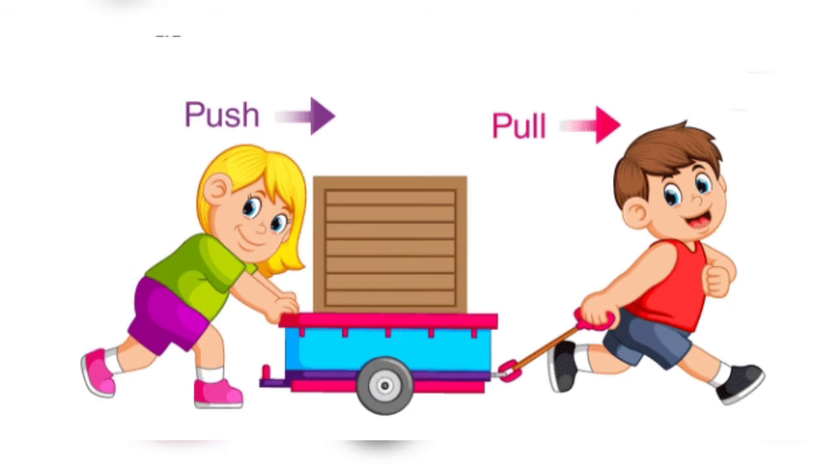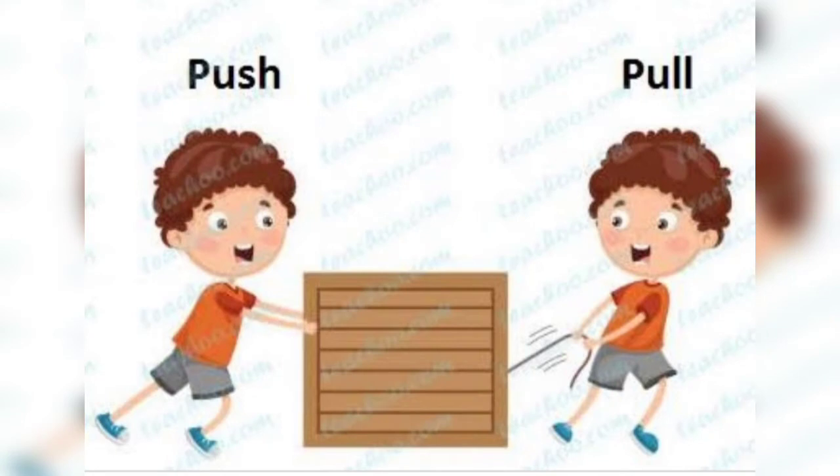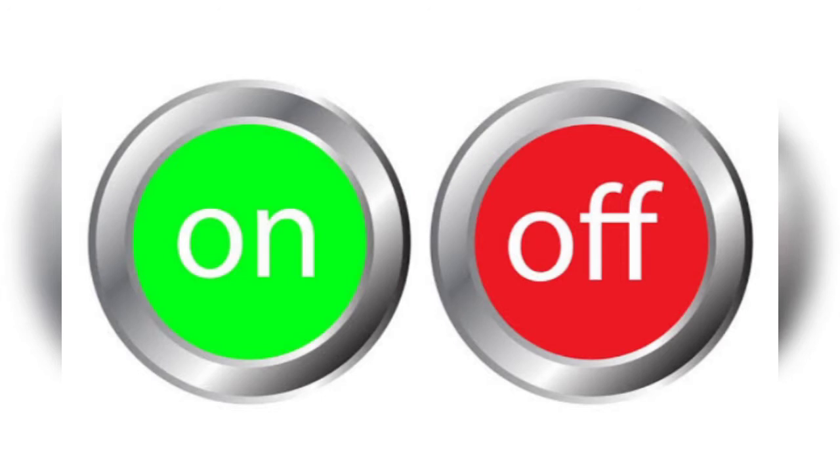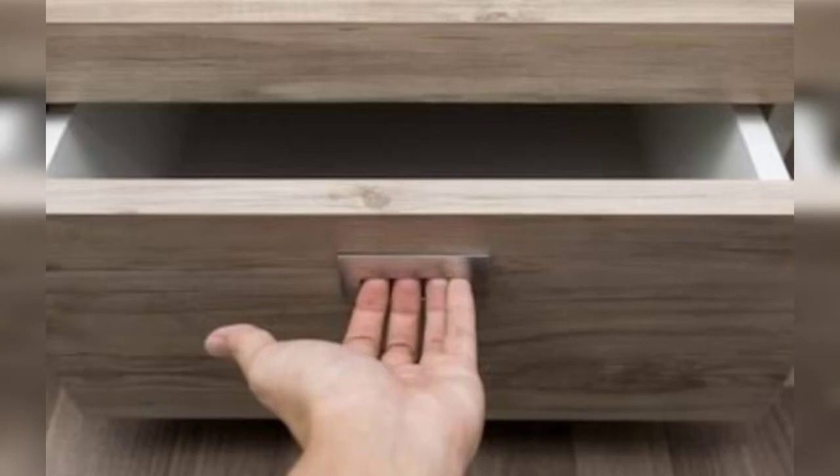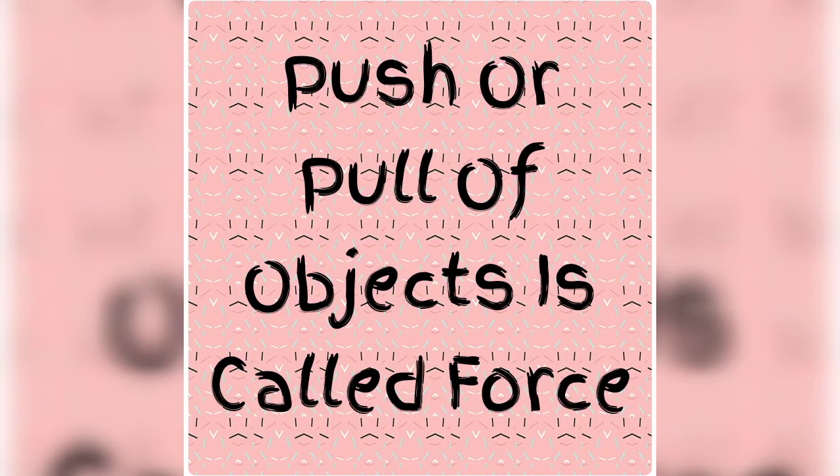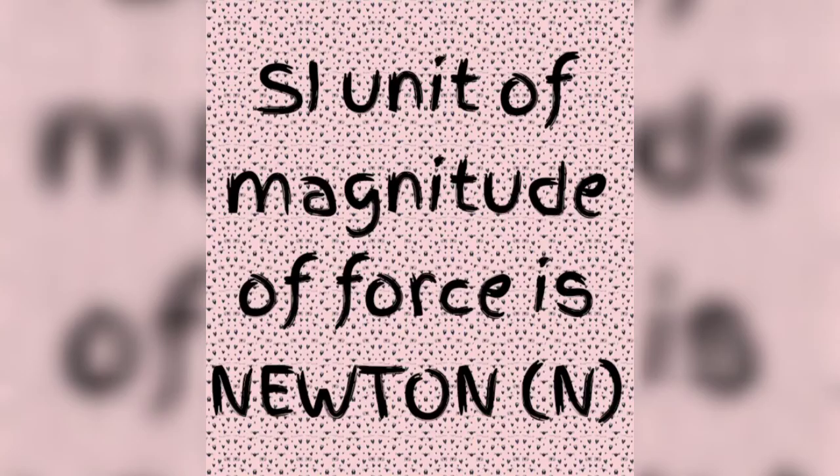Force. We often push or pull things around to move them. We push the button of a switch to on off the light or other electrical devices. We pull the drawer to open it, and to close the drawer we push it. A push or pull is also applied when we lift a bag, kick a football, pedal a cycle and compress a balloon. This push or pull that affects an object in some way is called force.